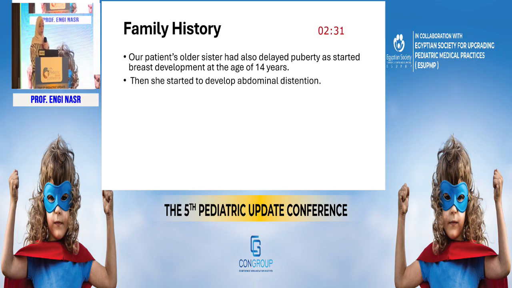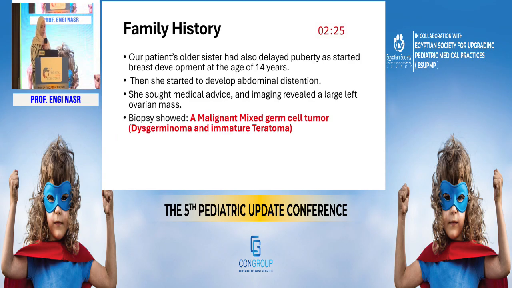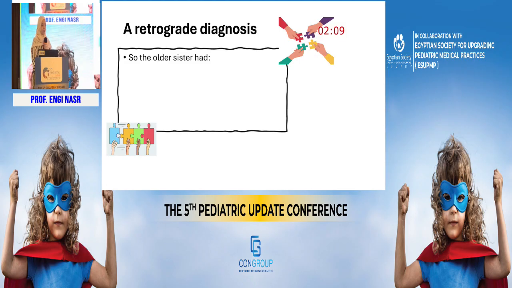Then she started to develop abdominal distension, and she sought medical advice, and her imaging revealed a large left ovarian mass that was revealed by biopsies to be malignant mixed germ cell tumor, dysgerminoma, and immature teratoma. Tumor excision was done. However, 1 year later, unfortunately, she developed acute megaloblastic anemia and passed away.